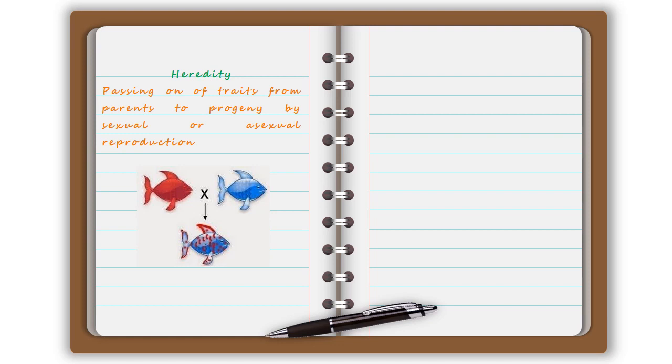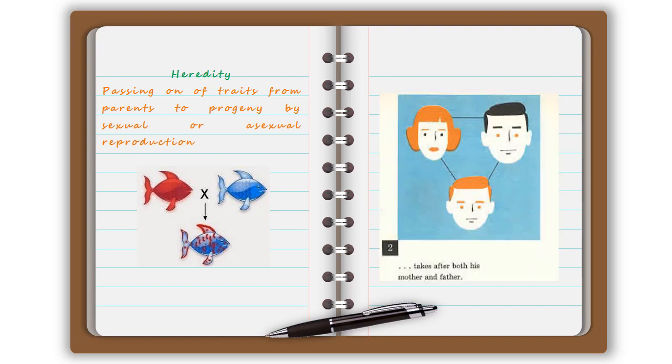What is heredity? Heredity is the passing on of characters from parents to the child. Progeny are the offspring, a biological term used for the child, the young ones. In this picture you can see one parent is red in color and the other parent is blue in color. Both of their characters are inherited by the progeny.